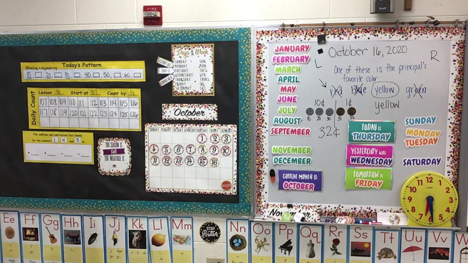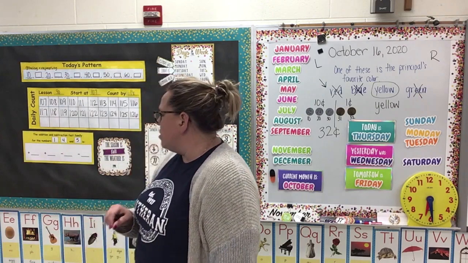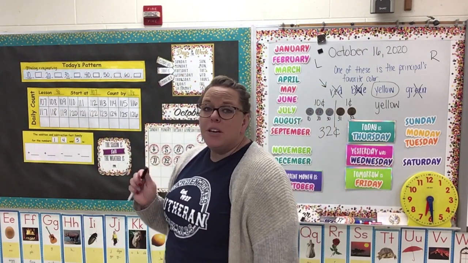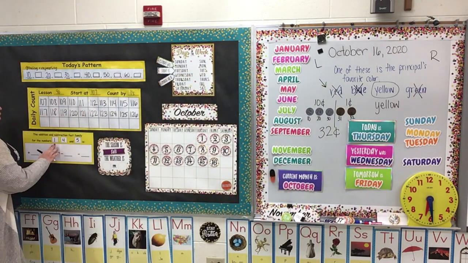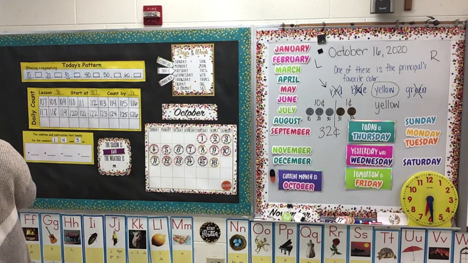First grade, yesterday in math, we started talking about addition and subtraction fact families. And so today we are going to look at our addition and subtraction fact families for the first time during calendar. This is something we will do every single day. We have the numbers 1, 4, and 5, and we need to come up with the addition and subtraction fact families for 1, 4, and 5. So let's go ahead and get started.